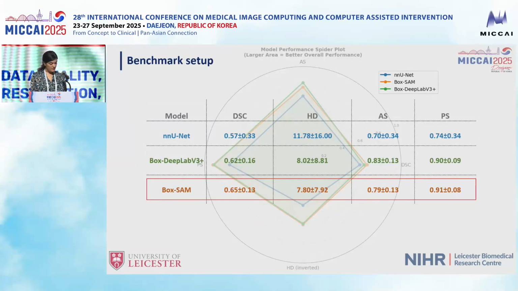Before building the fully automated pipeline, we first tested the idea of localization. We compared nnU-Net, a strong baseline, with two models that received ground truth bounding boxes, SAM and modified DeepLabV3+. Adding these prompts clearly improved the segmentation across all metrics. Between those two, SAM performed slightly better, so we adopted it as the backbone for our automated pipeline.